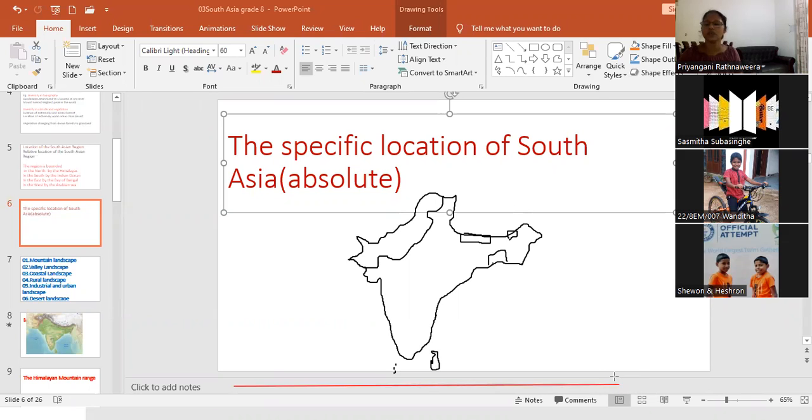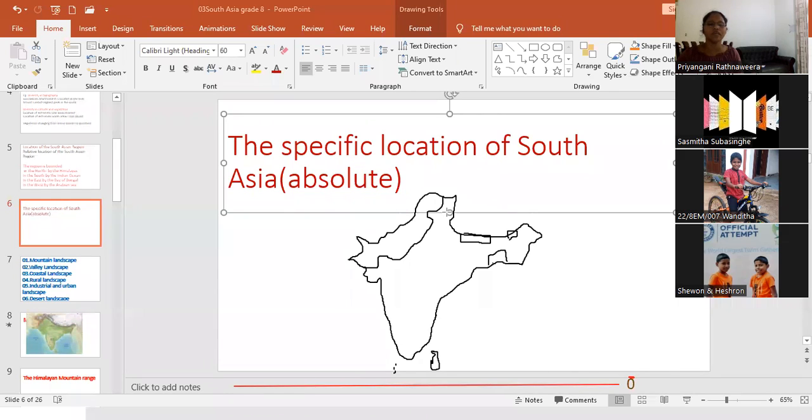This one is 0 latitude. What is the name of this line? Equator. From the equator to 38 north latitude, the South Asian region is spread.